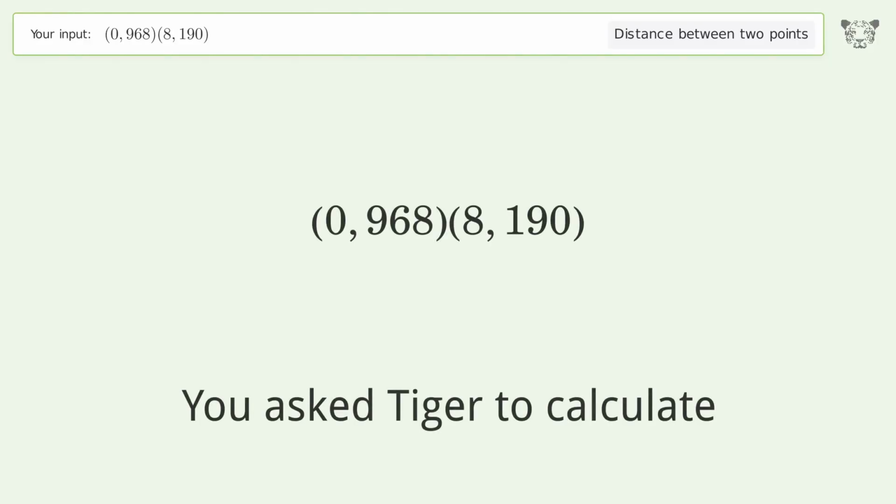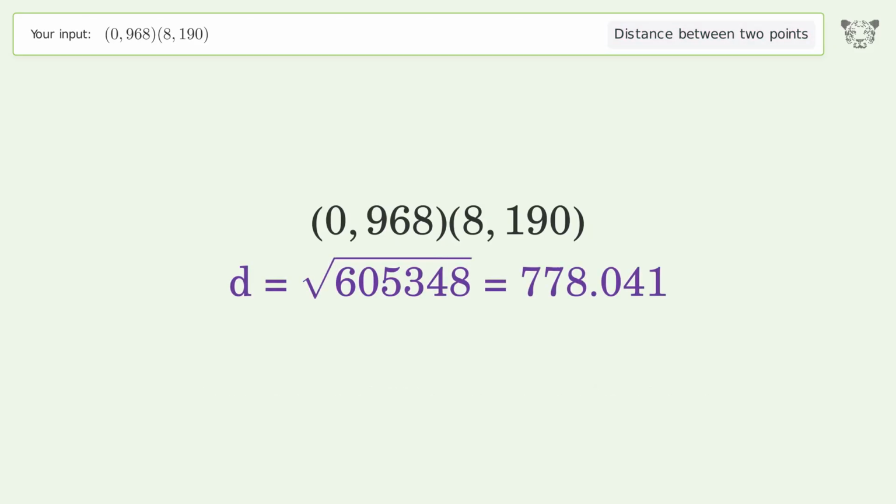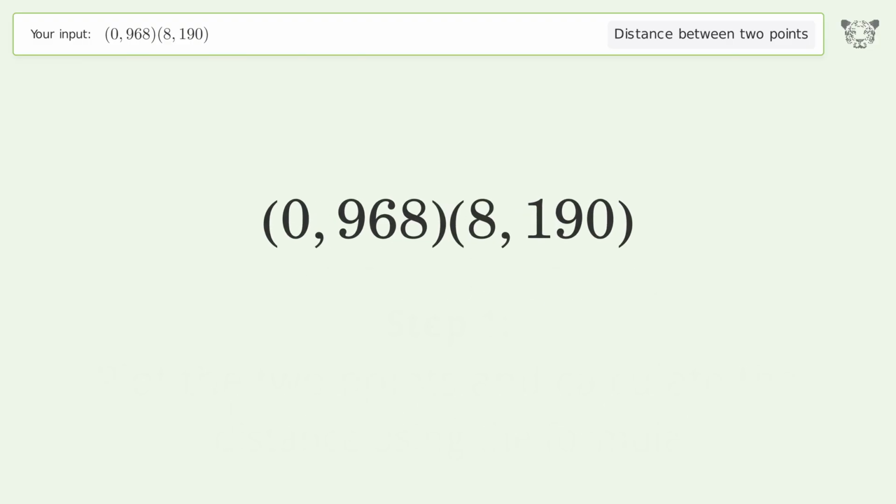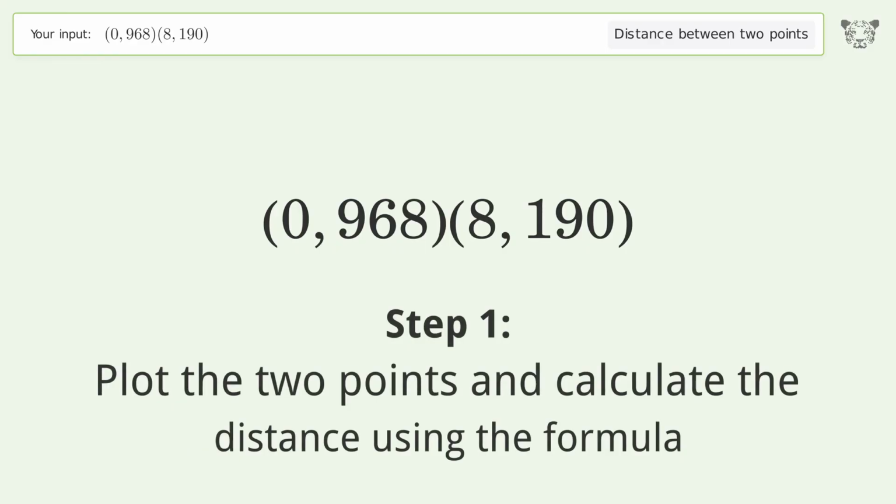You ask Tiger to calculate. This deals with the distance between 2 points. The distance between the 2 points is the square root of 605,348, or 778.041. Let's solve it step by step. Plot the 2 points and calculate the distance using the formula.